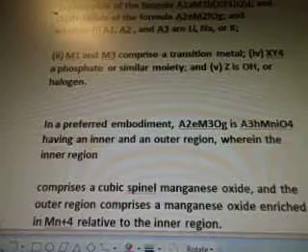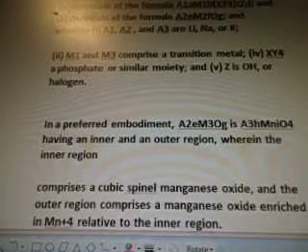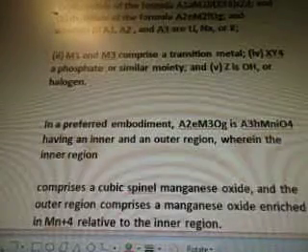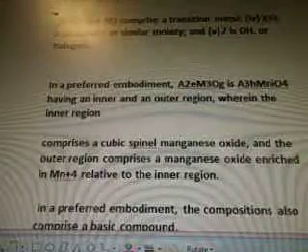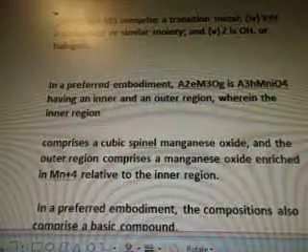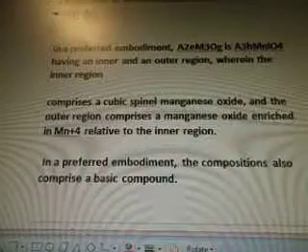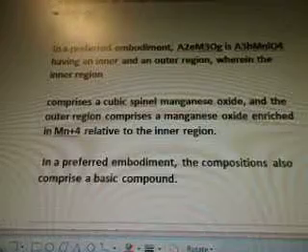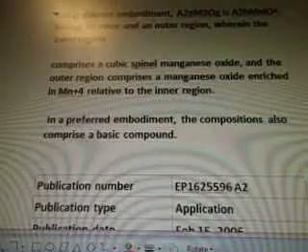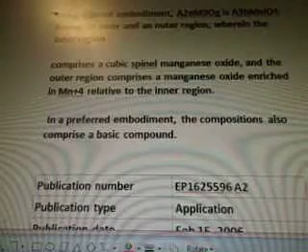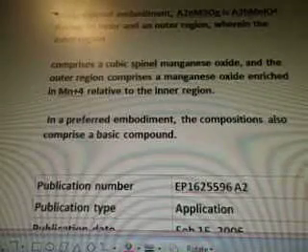M1 and M3 comprise transition metal, XY4 a phosphate or similar moiety, and ZaOH or halogen. In a preferred embodiment, A2EM3OG is A3HMNiO4, having an inner and outer region, wherein the inner region comprises a cubic spinel manganese oxide and the outer region comprises a manganese oxide enriched in Mn+4 relative to the inner region.